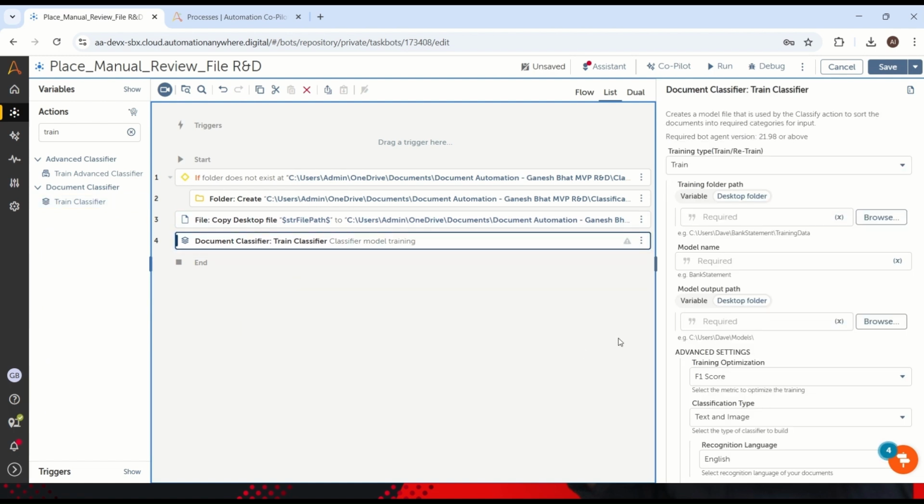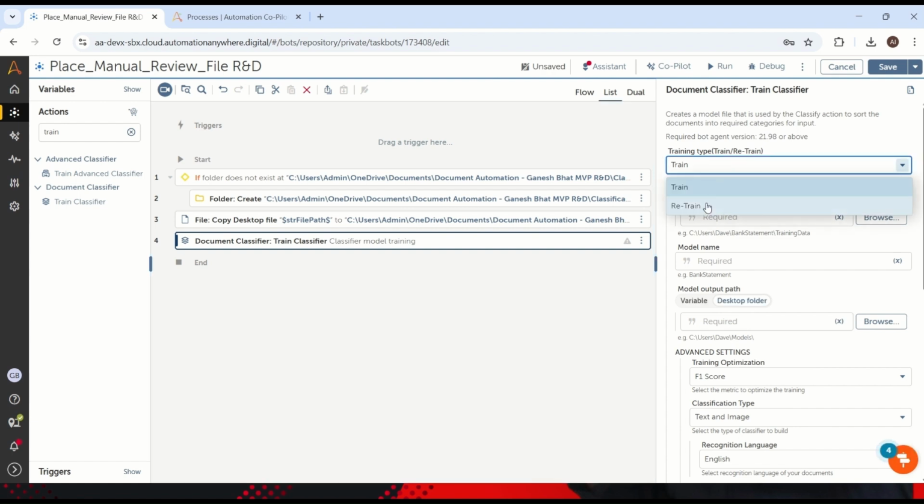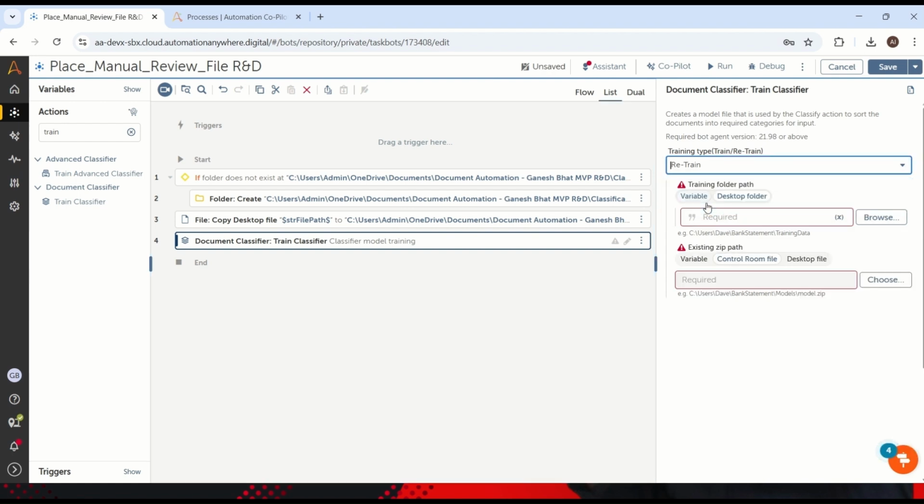In the train classifier, we have already used the train property for training your first model. Now we don't want to train it again because the already trained model is placed in our model folder. We just have to take retrain model. This we call auto heal technology, so that next time the same file or the same type of file, if the humans are uploading, then it will understand, okay, this is an invoice.